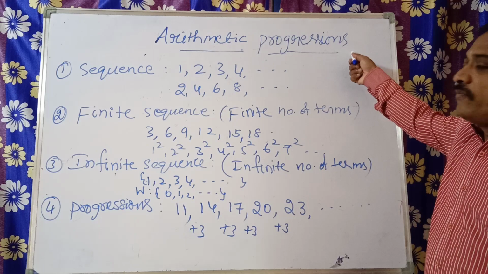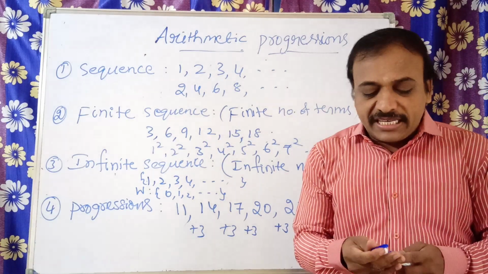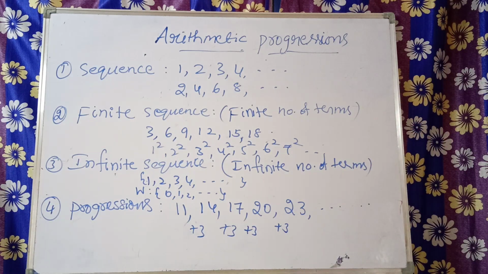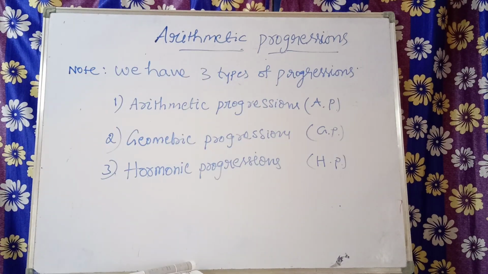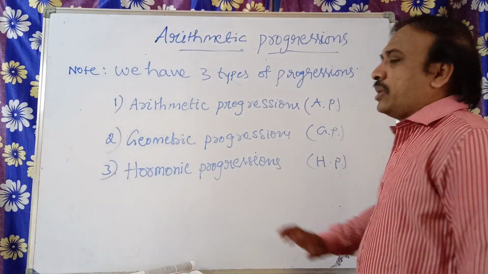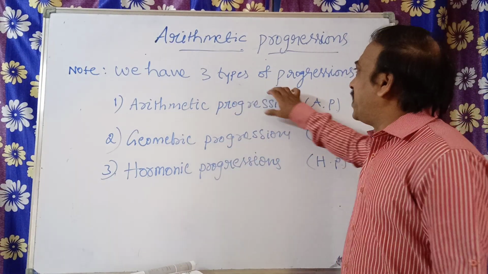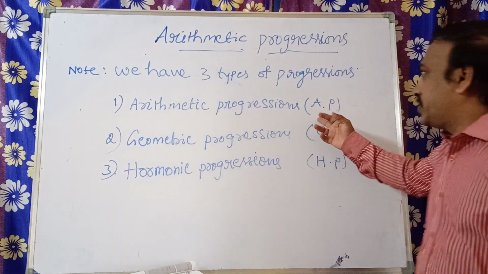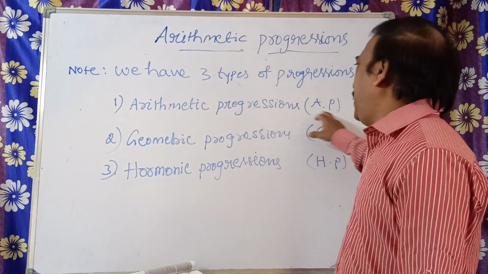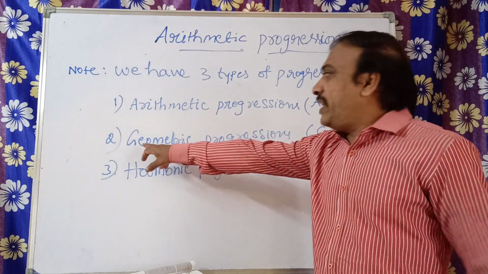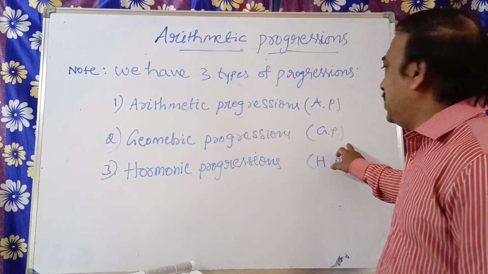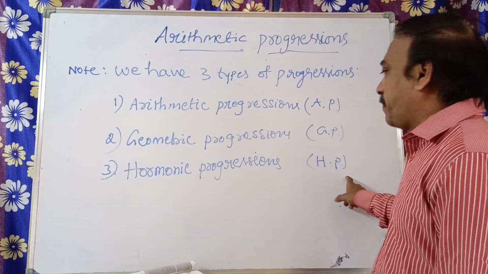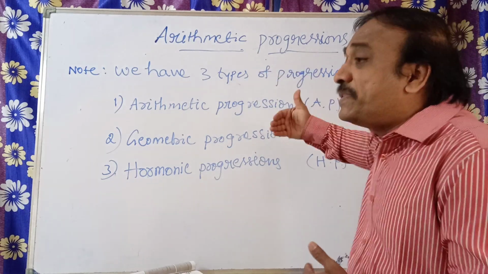That is chapter 5. What is the chapter name? Arithmetic progressions. In this chapter we have three types of progressions. One is arithmetic progression, shortly denoted AP. Second, we have geometric progression, that is GP. And the third one is harmonic progression, HP. These are the types of progressions.